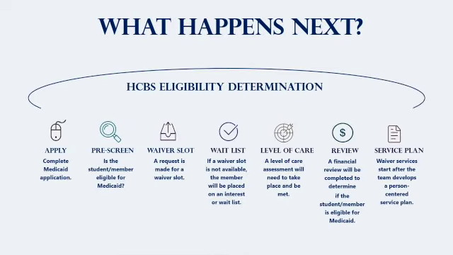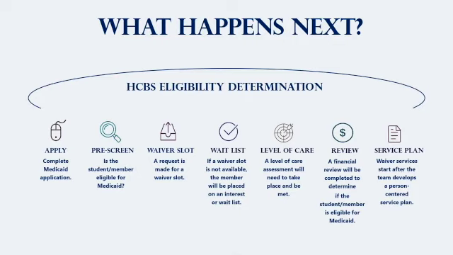So what happens next? Once you have completed the Medicaid application, your application will be pre-screened by a DHS income maintenance worker to see if the student, now called a member, appears to be Medicaid eligible. If yes, then the income maintenance worker sends a request to Iowa Medicaid for a waiver slot if necessary.